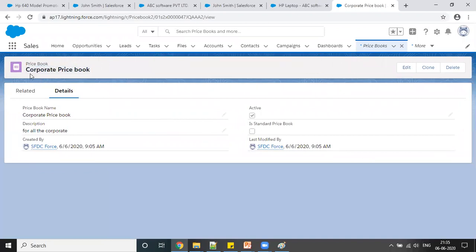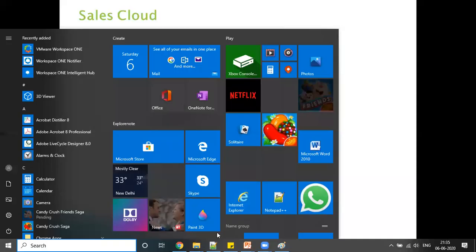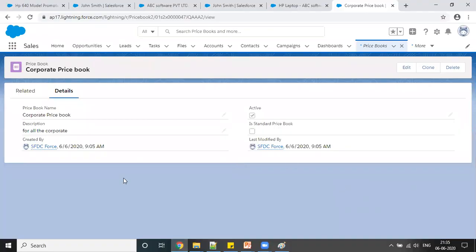And against this corporate price book, I need to add the products, because when I will be adding any product to this opportunity, opportunity is nothing but a deal, and a deal is nothing but some product we are selling. So whenever I will be adding a product, we will add the price book first, because the price book will define whom we are selling the product to, whether corporate or wholesaler or retailer. So we have to take care of that.